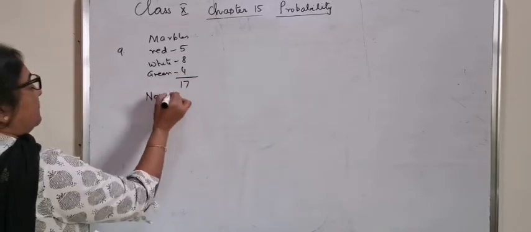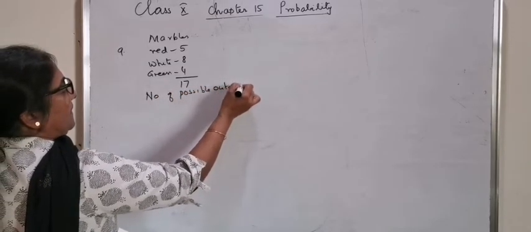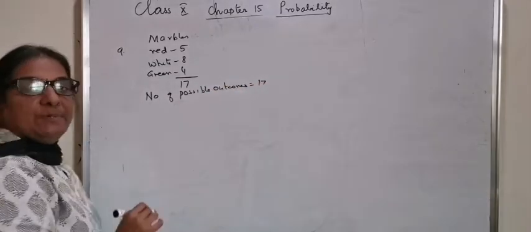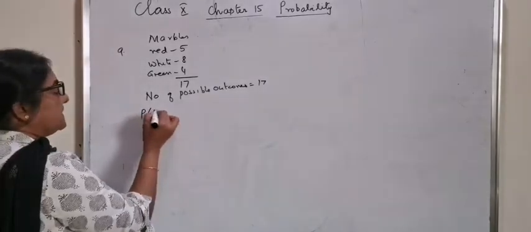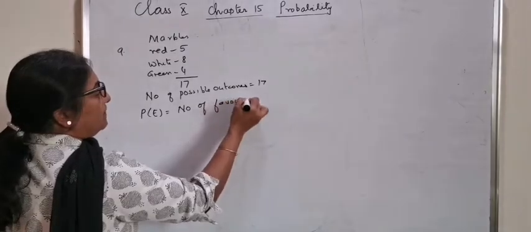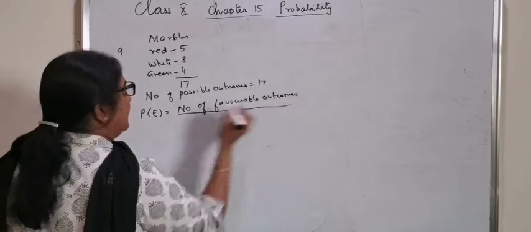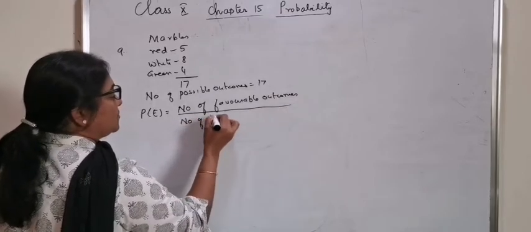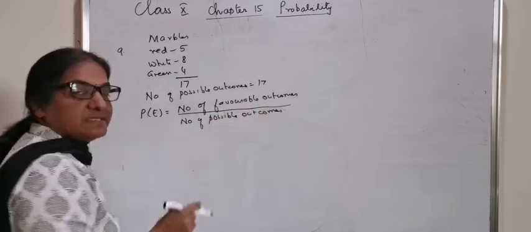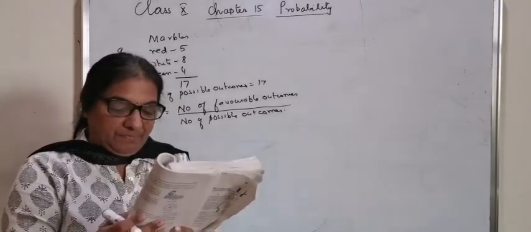That is number of possible outcomes is equal to 17. In any of these probability problems, you have to write probability of an event is equal to number of favorable outcomes divided by number of possible outcomes. You have to just give this statement in all the problems before writing the fraction.